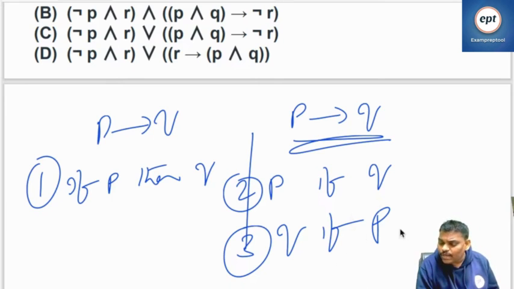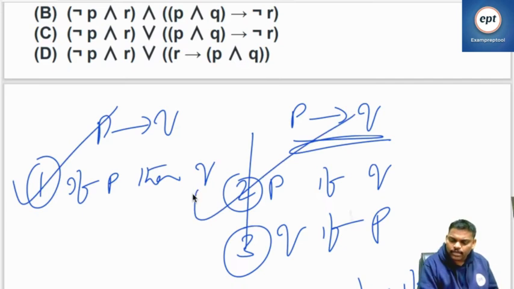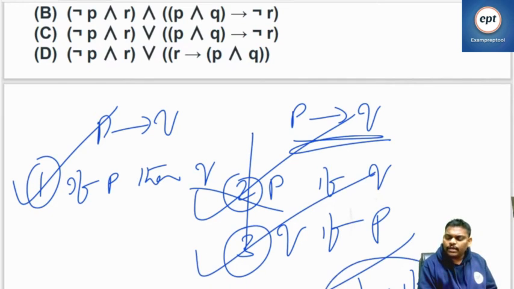P implies Q can be written another way also: P only if Q. This is also correct, remember. 1 correct, 2 correct. Sorry, 1 correct, 3 correct, 4th also correct. Only if, it is correct. You can see the notes.